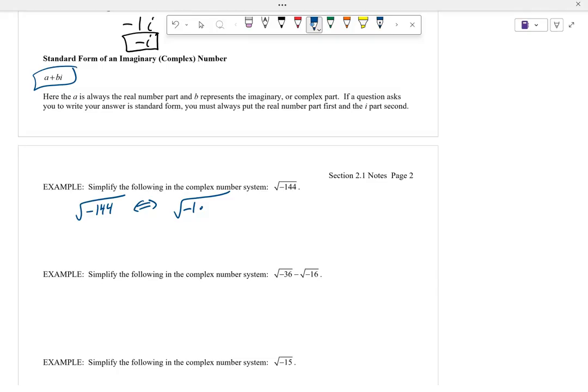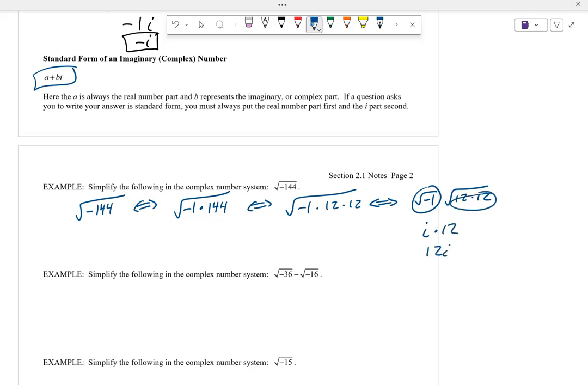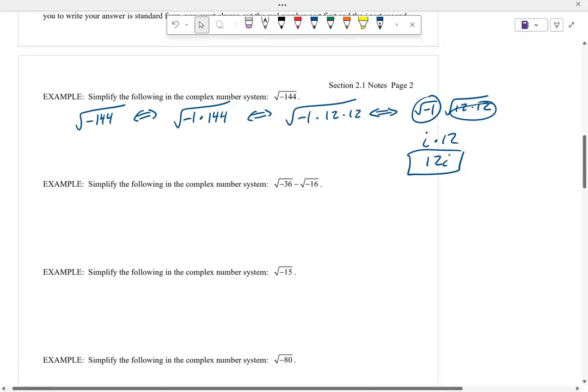So that's -1 times 144. And I know 144 is 12 times 12. So I've got the square root of -1 and the square root of 12 times 12. Well, the square root of -1 is I. And I know the square root of 144 is 12. I got 2 of a kind, right? 12. So I'm just going to write that as 12i. So square root of -144 is 12i.